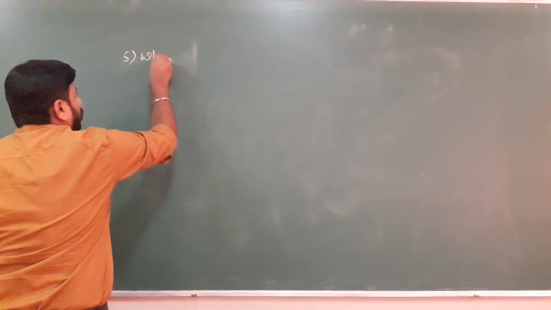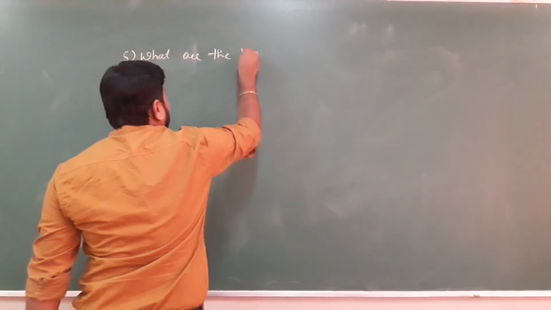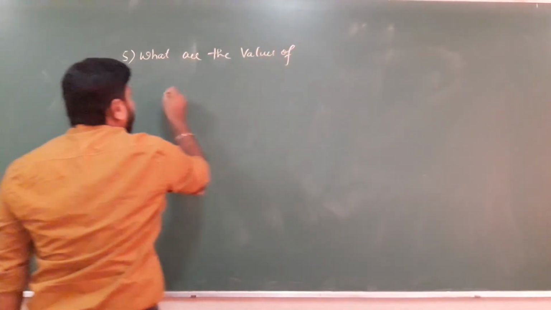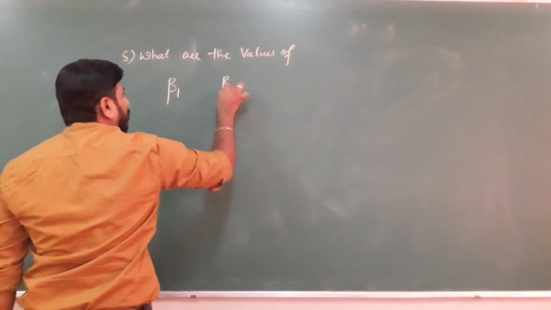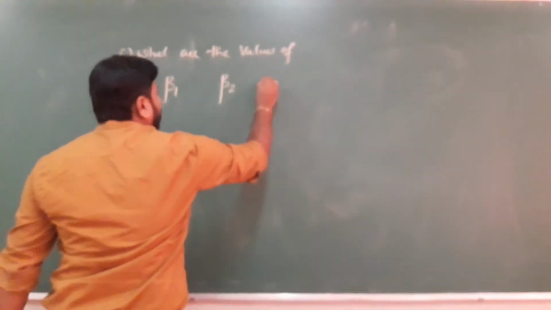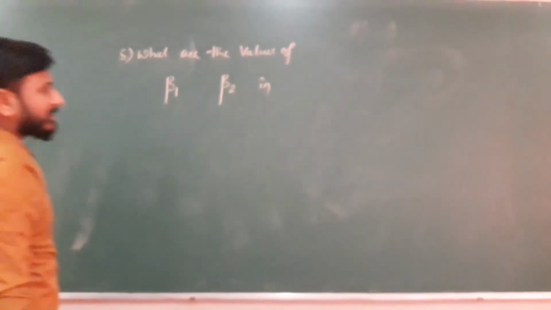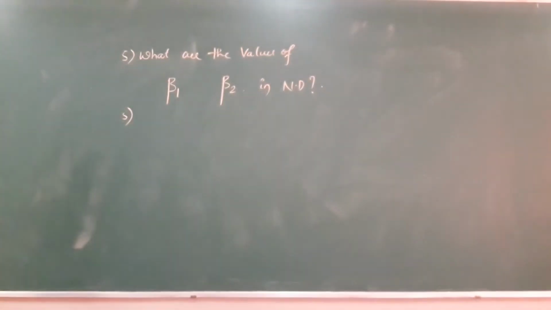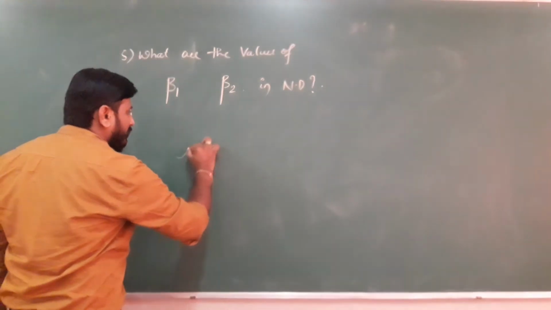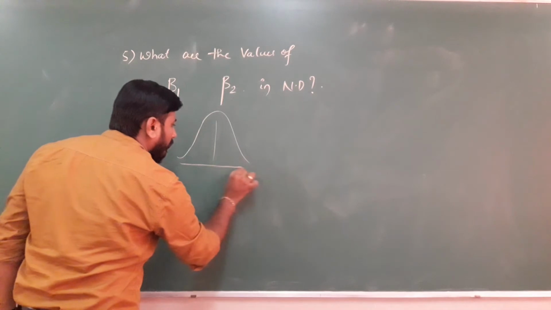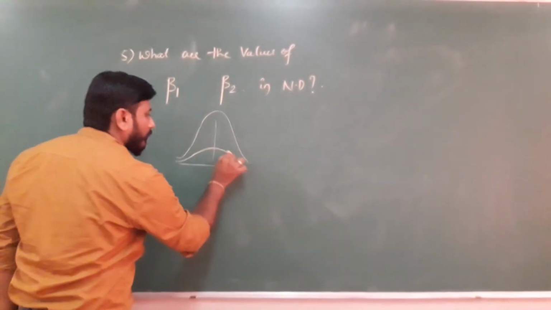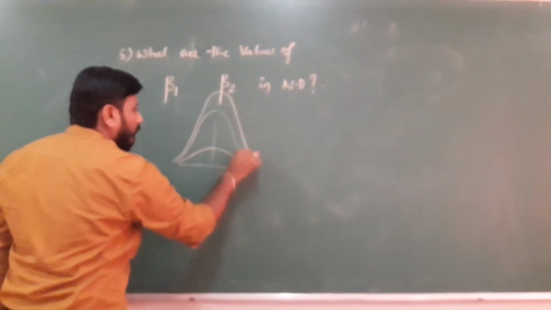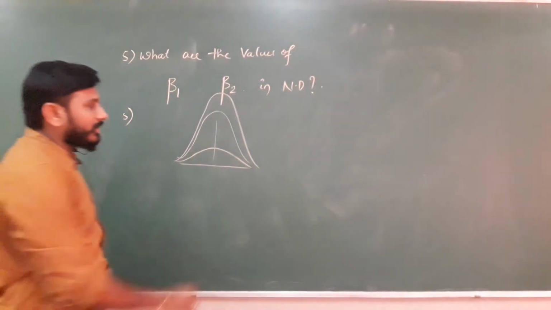Next question. What are the values of beta 1, beta 2 in normal distribution? So beta 1 and beta 2 in normal distribution. For this, I can give you the explanation. Do you remember this kind of curve? What is it?